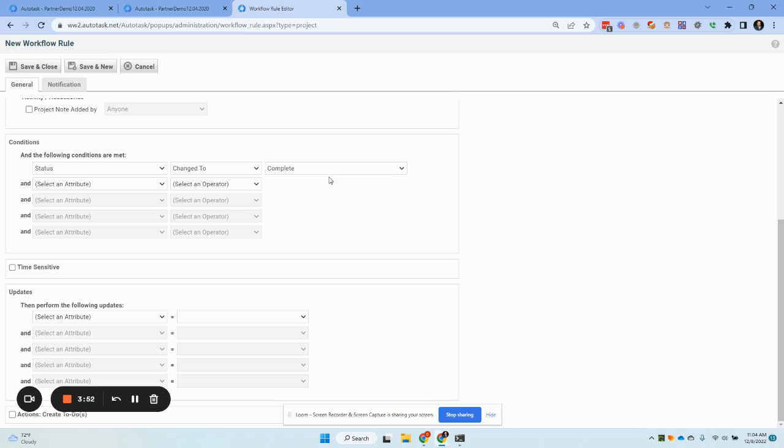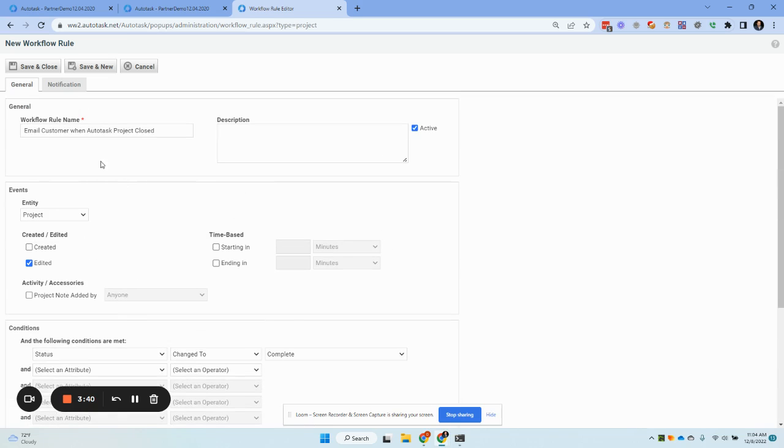That could be really bad if you have any type of automation. The customer could get a ton of emails in a very short amount of time. That's why the change to is so important. Now, since we're sending an email, we don't need to worry about doing any of these updates.